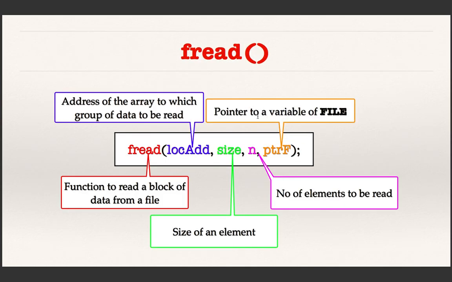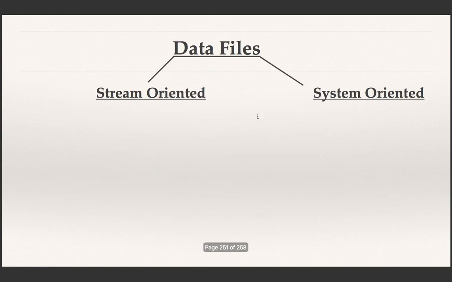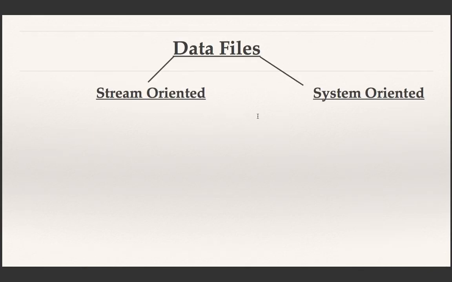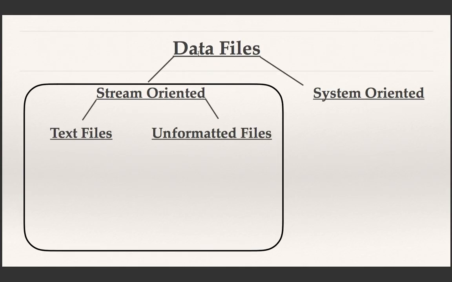And with that, we are finishing this lecture, and I have given two exercise problems here. And before that, just recollect the classification of files. Data files are classified into stream-oriented files and system-oriented files. What we have studied is only stream-oriented files, which are again classified into text files and unformatted files.